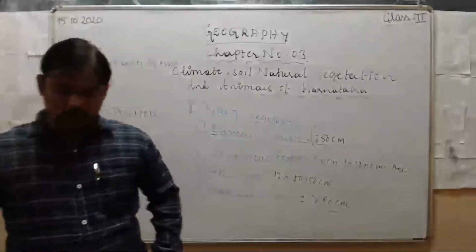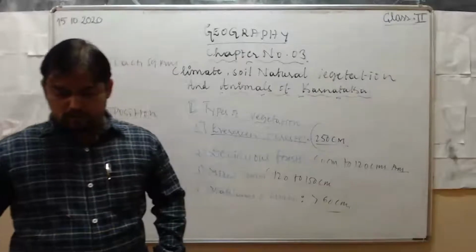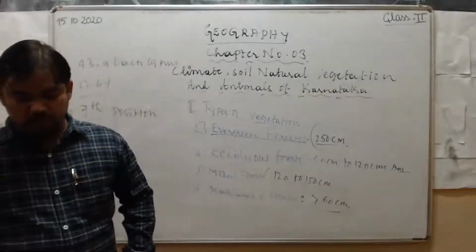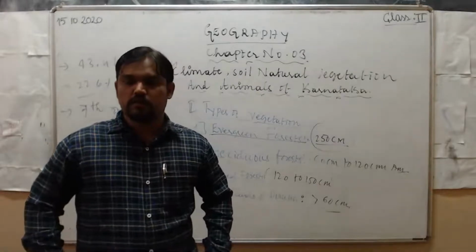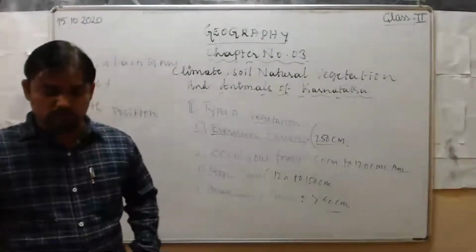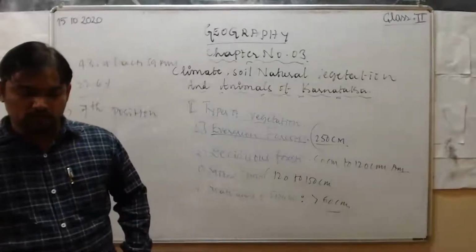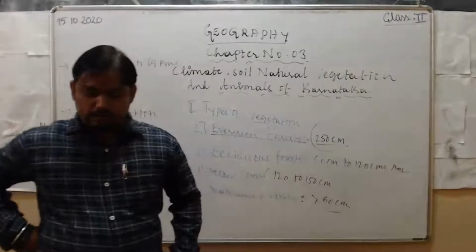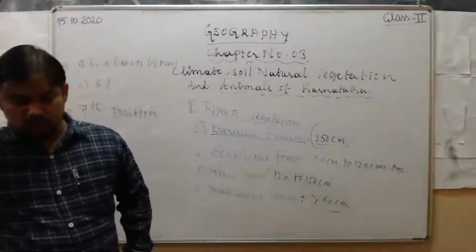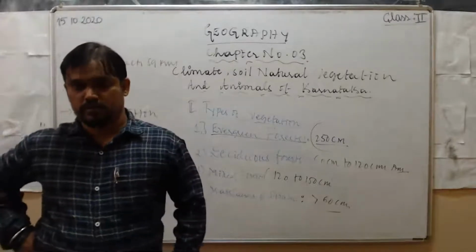A big tamarind tree is found in Savaduru. Okay, these are also very important. So you write where we can see a big banyan tree. Next, where is a big neem tree? Next, where is a big tamarind tree in Karnataka?